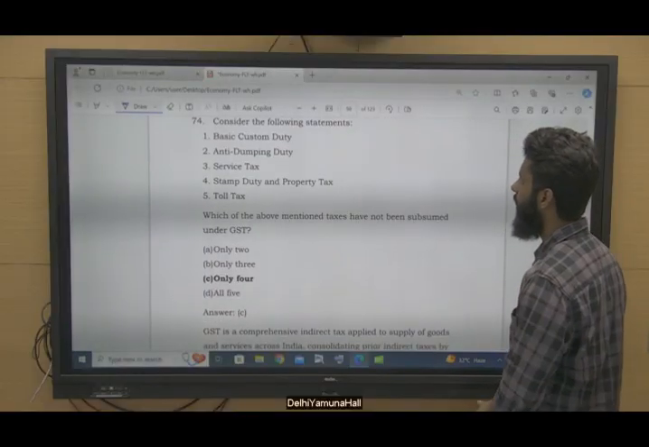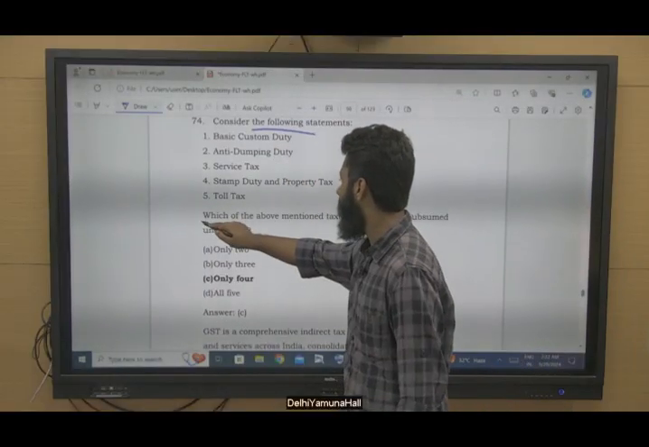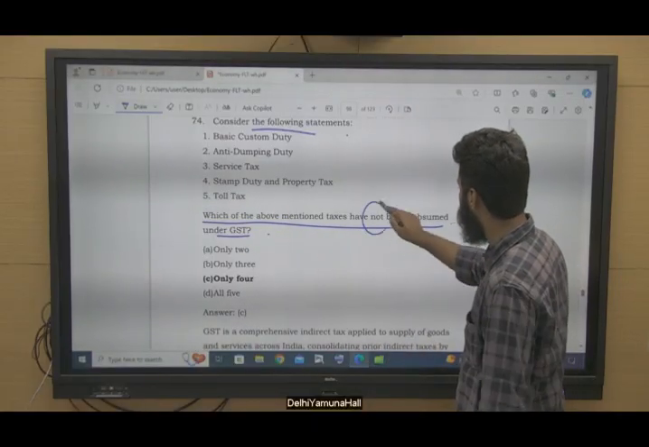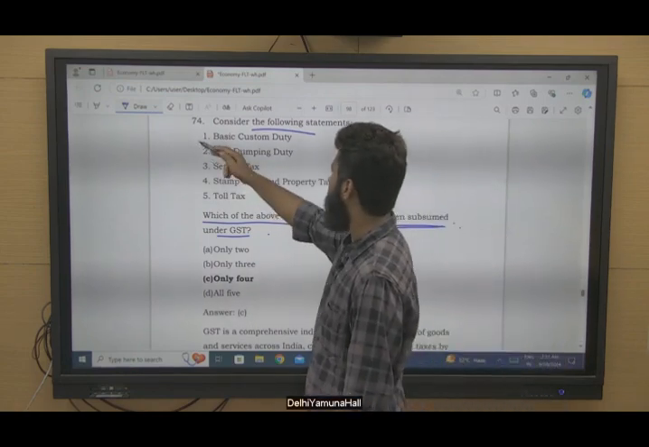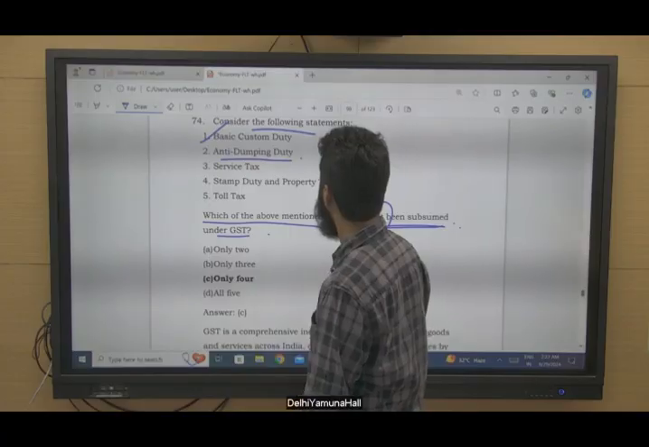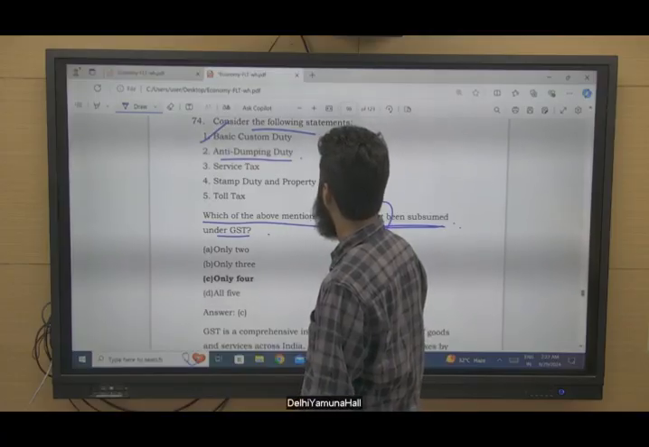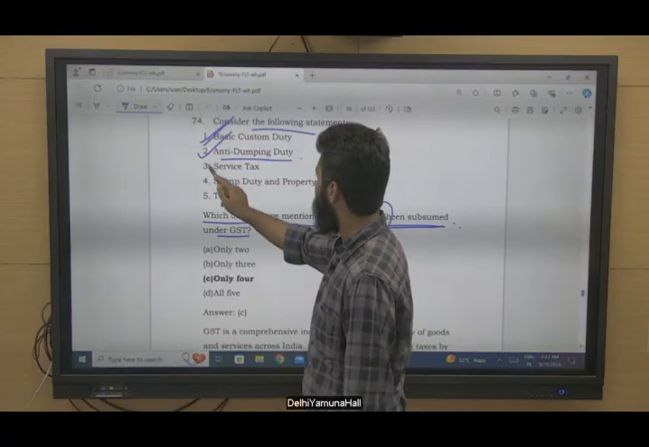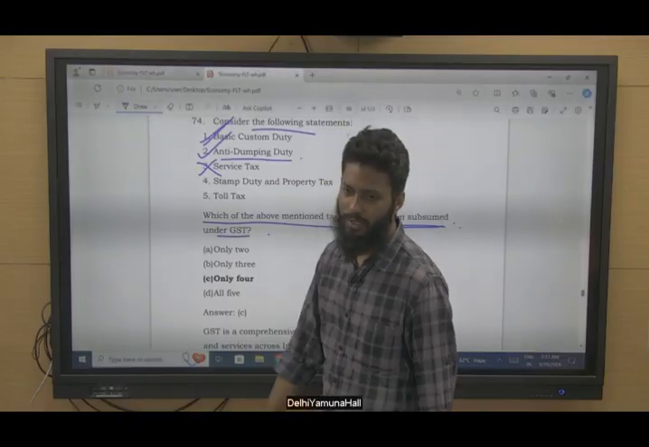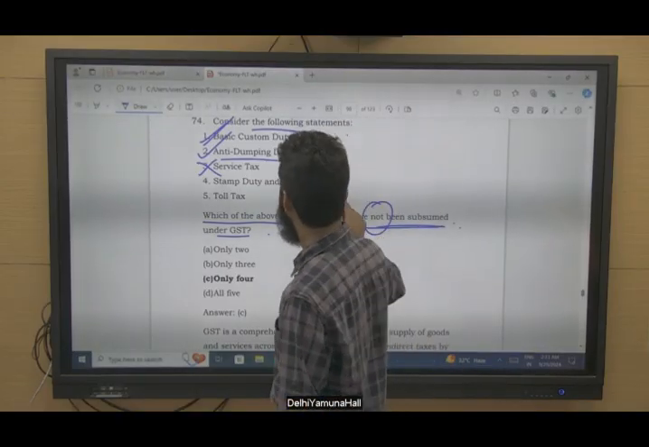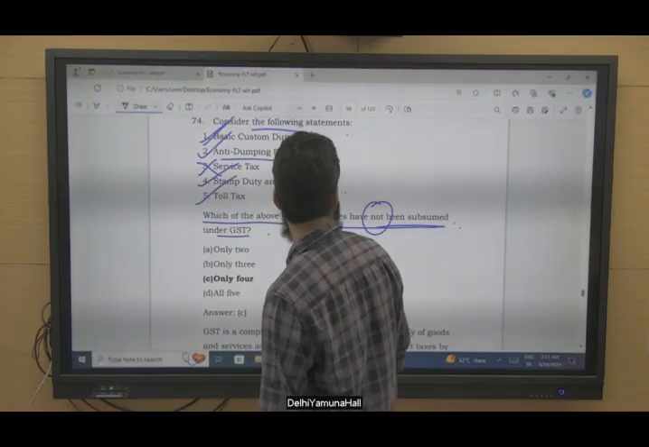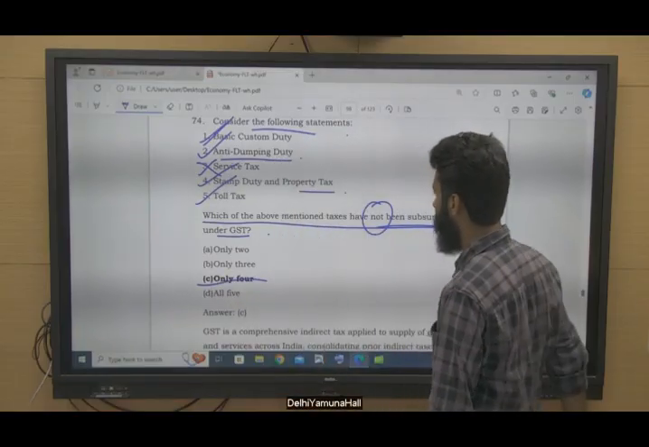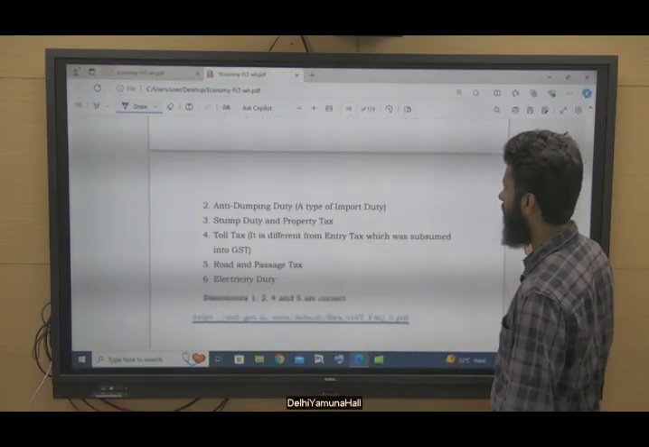Coming to the next question. Consider the following statements. They are asking which of the above mentioned taxes have not been subsumed under GST. Not been subsumed under GST. Basic custom duty, subsumed? No. Okay. Not been subsumed, yes, not subsumed. Anti-dumping duty, service tax, these are subsumed, right? Subsumed because it is known as goods and services tax. Stamp duty and property tax are not subsumed, they are under the state government. Toll tax not subsumed. So 1, 2, 4, 5. So 4 are not subsumed. 1 is subsumed, right? Okay.